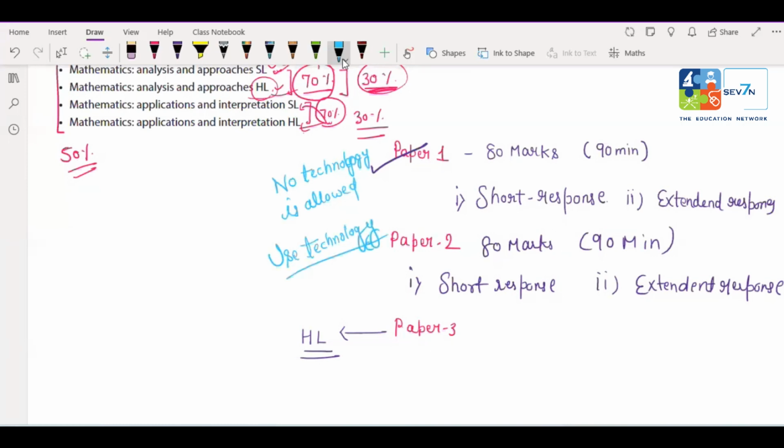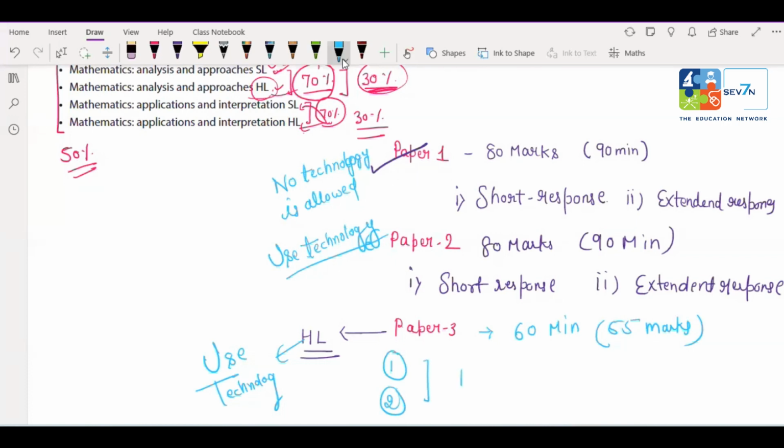After that, if we discuss this third paper, again, you can use technology. This third paper is of 60 minutes and 55 marks. In this paper, 2 compulsory extended response problem solving questions are there. Only 2 questions, and both are problem solving questions. Both questions are compulsory. Clear? So this is the assessment outline.